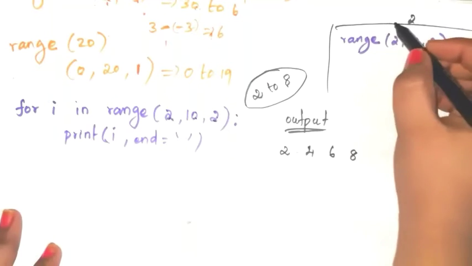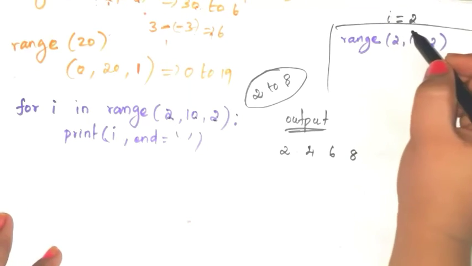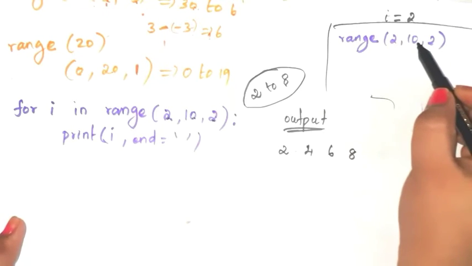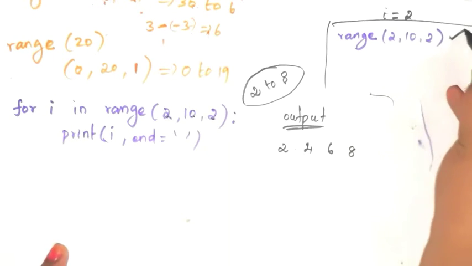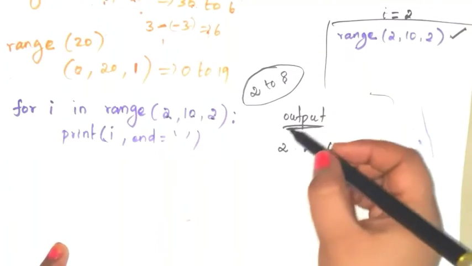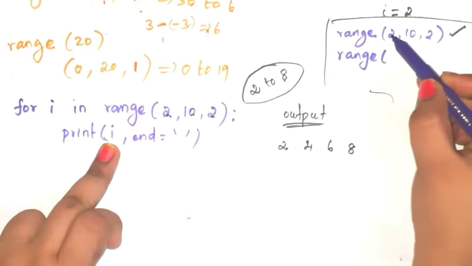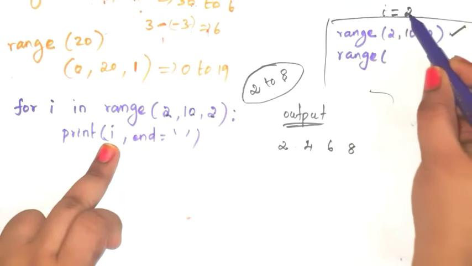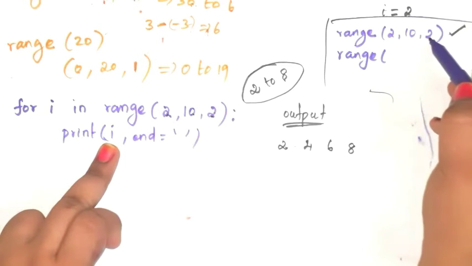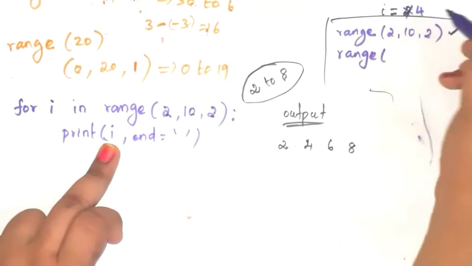Okay, so you have to take first i is equal to 2. That is the initial value. So check this condition. This is true, because the last value 8 is not reached. So you will get the output print i, that is 2. You have to take the next value with the increment of 2. So 2 plus 2, 4. Next value is what? 4.